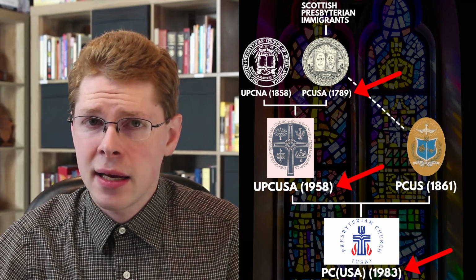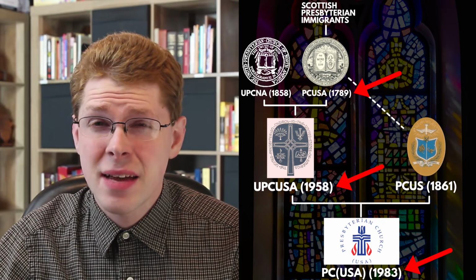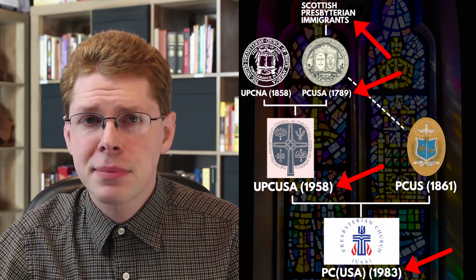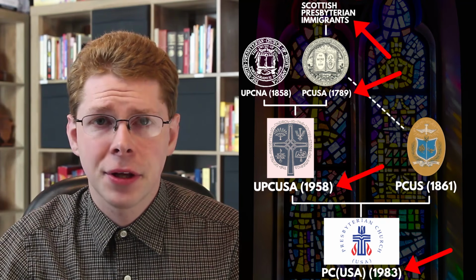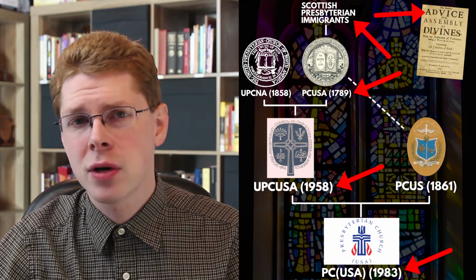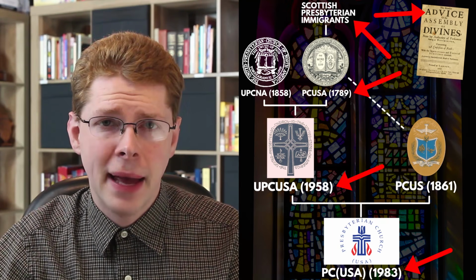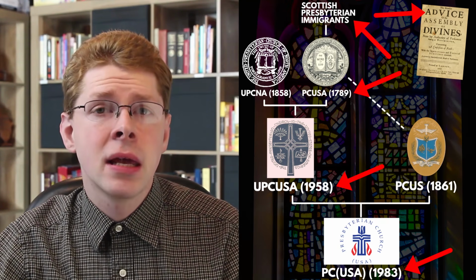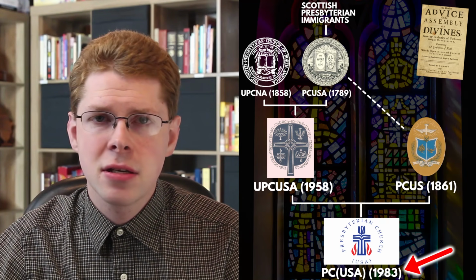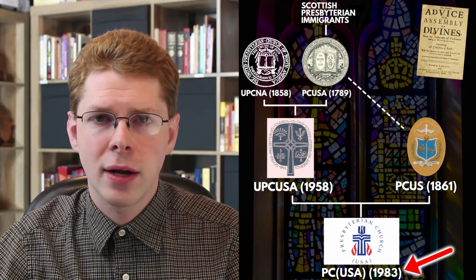So is a church in the PCUSA able to say that their denomination dates to 1983, or can they claim 1958? Or 1789. And the formation of the U.S. body in 1789 is just because Presbyterians came to the New World, so perhaps a church in the PCUSA should be able to claim heritage back to the formation of the Westminster Confession in 1646, or perhaps even further back. But maybe you say no. 1983 is the year that it became a new denomination, so PCUSA churches have a pedigree that's quite recent.